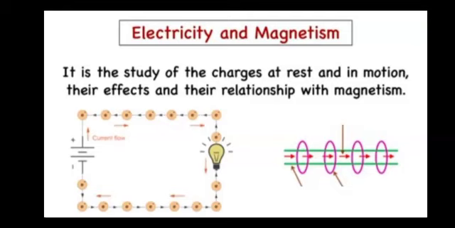Magnetism means how a magnet produces attraction, and what the relationship is between electricity and magnetism, that is, how we can produce electricity with the help of magnets. Like in power plant generators, we discuss producing electricity with the help of powerful magnets. We can easily produce charges by rotating the magnets.